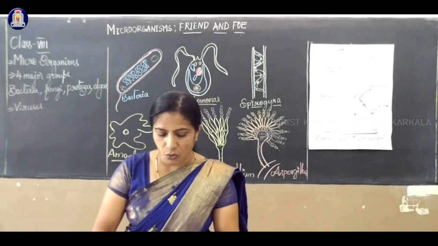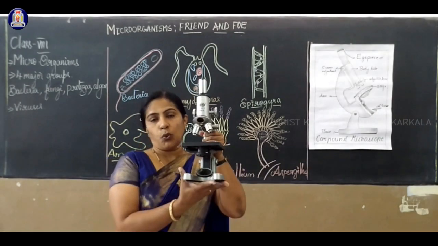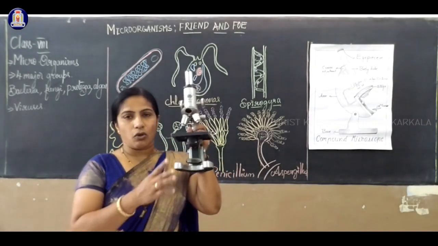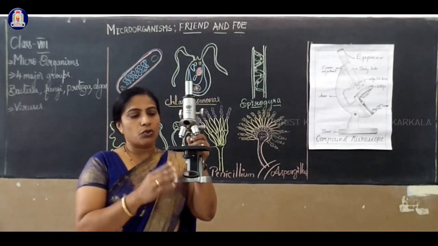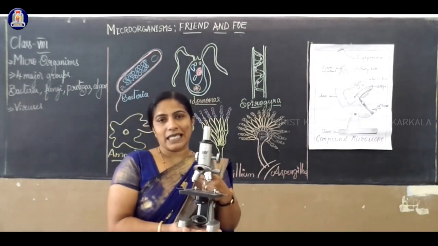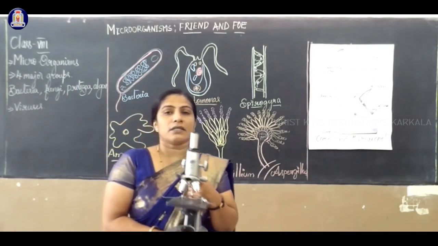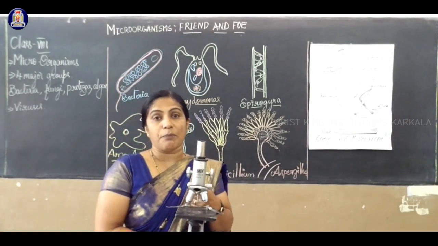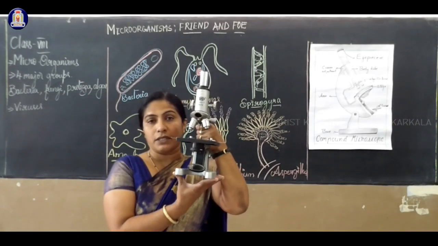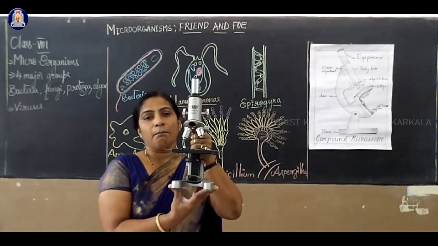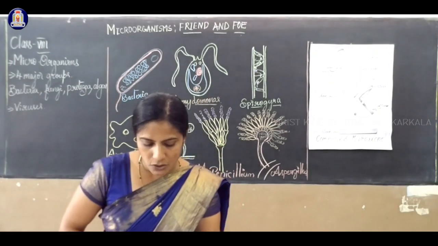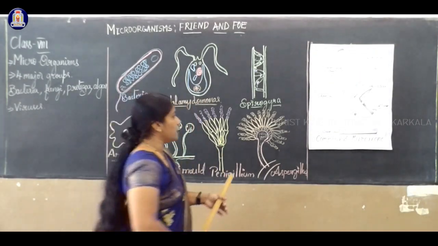Maybe you have already studied, or maybe you are yet to study, an instrument called the microscope. The cell was first observed by a scientist called Robert Hooke in the year 1665. He observed with a primitive microscope. Now we are using the compound microscope. I have drawn the diagram here.